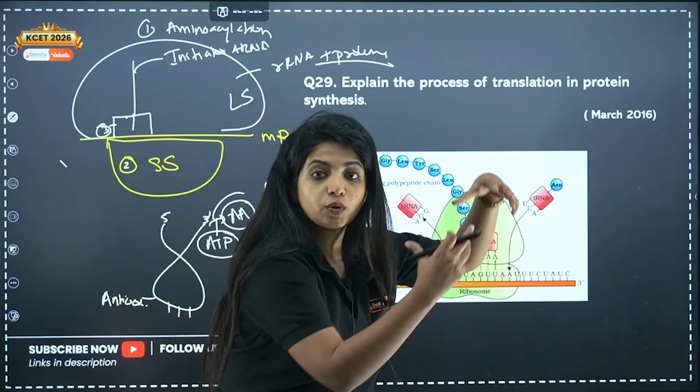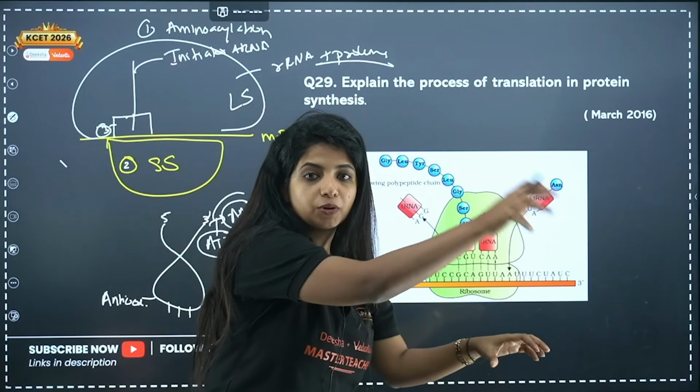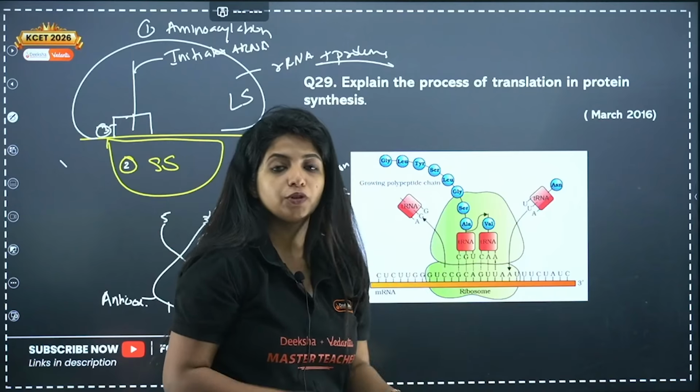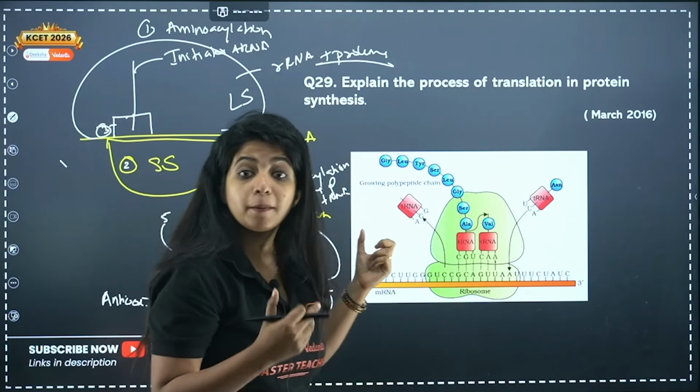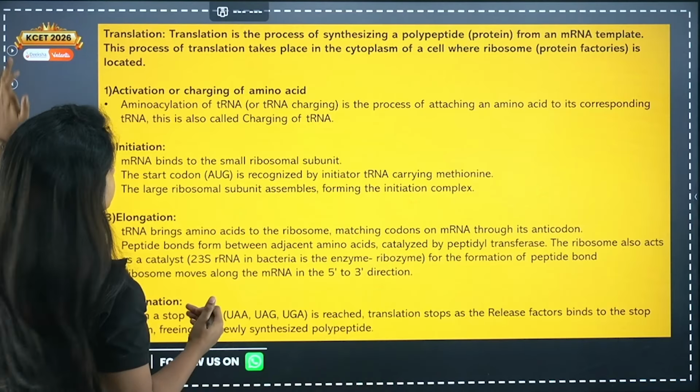The same thing is going to be repeated. Every time the ribosome is going to move, another tRNA is going to come, another tRNA is going to come, another tRNA is going to come. There is a bond being formed between the amino acids out there. The peptide bond that is being formed.